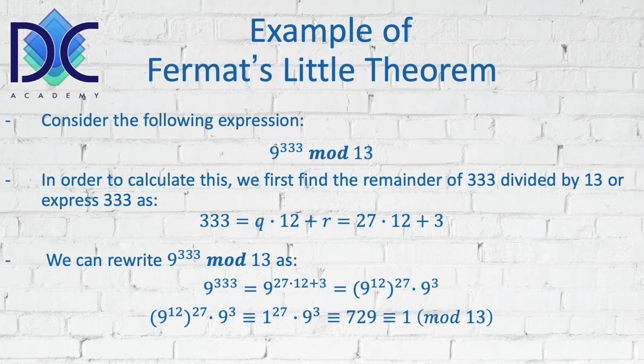And from the little theorem of Fermat, we can say that 9 to the 12th modulus 13 is in fact 1. And finally, we can say that 729 is congruent with 1 modulus 13, which in fact results in the fact that 9 to the power 333 modulus 13 is equal to 1.